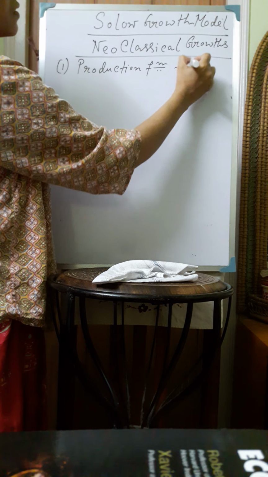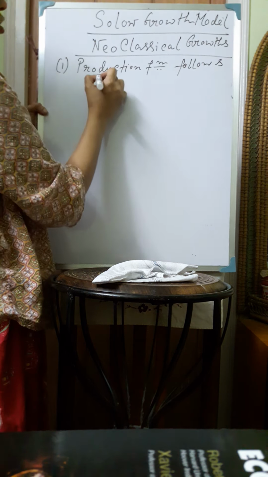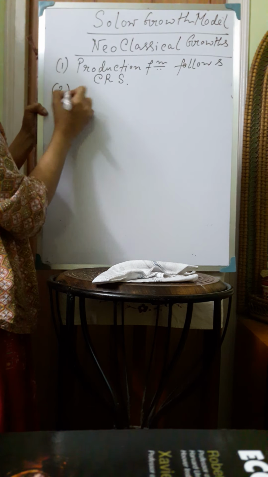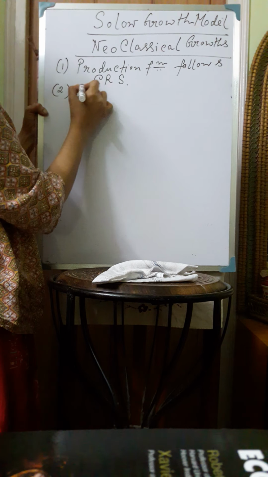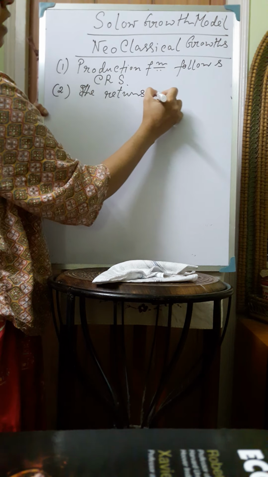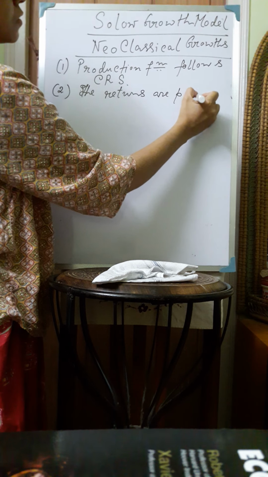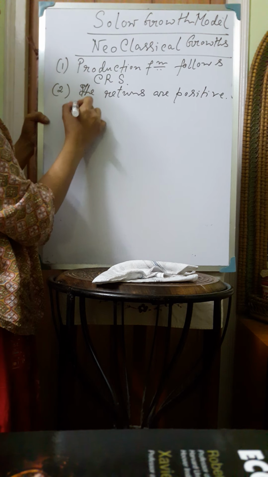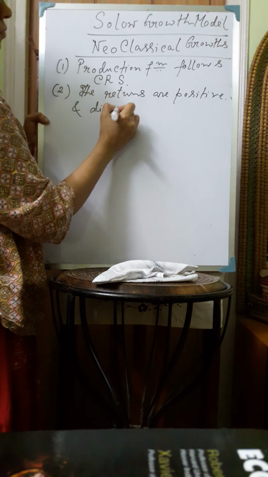exhibits constant returns to scale. Number 2, the returns are positive. The returns from the factors of production are positive and diminishing.